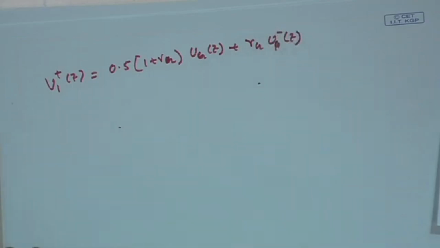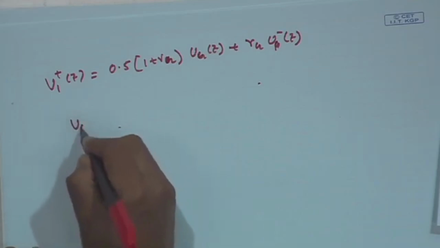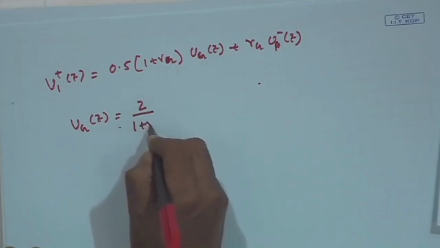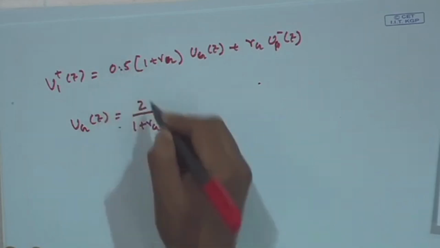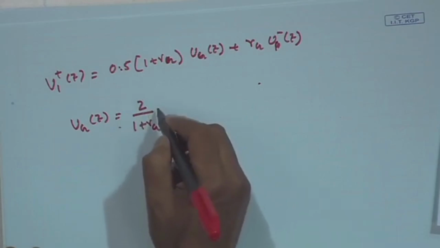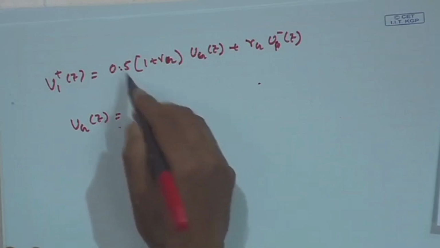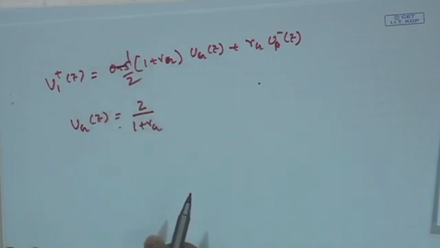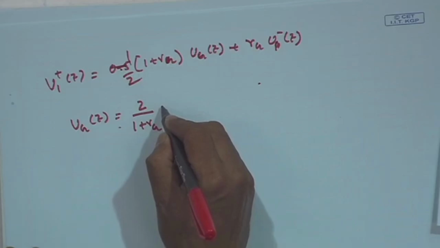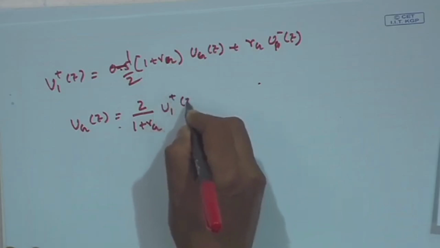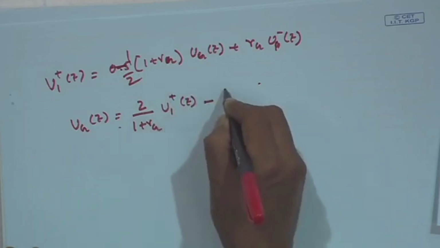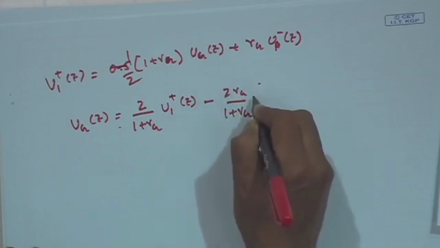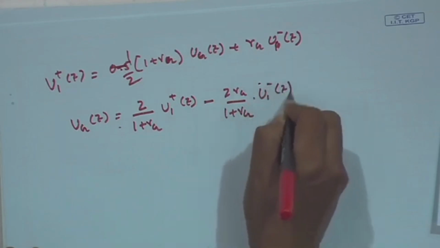So I can say u g z is equal to 2 by 1 plus r g, or you can write 0.5 by 1 plus r g. This is 2 by 1 plus r g, because this is half only. Okay. 2 by 1 plus r g u 1 plus z minus 2 r g by 1 plus r g u 1 minus z.